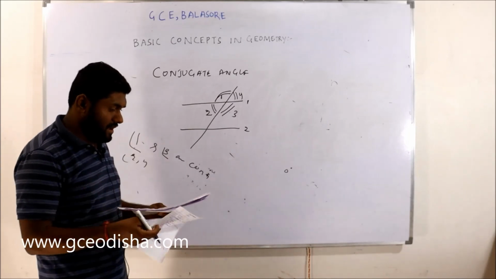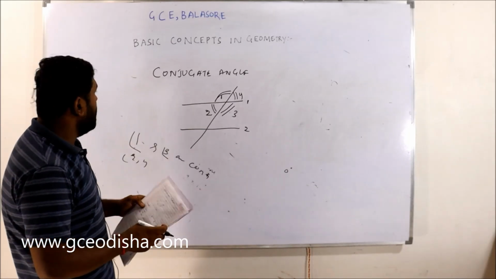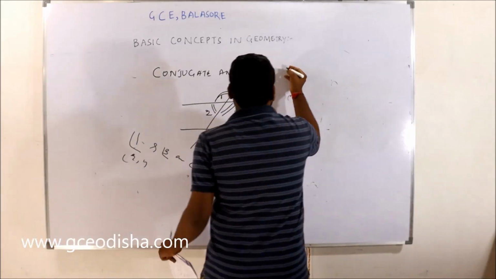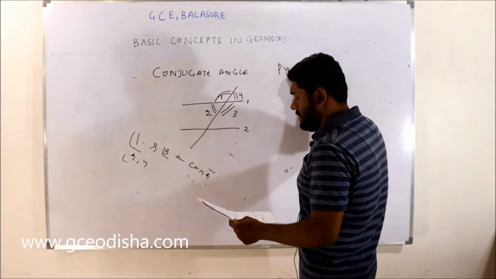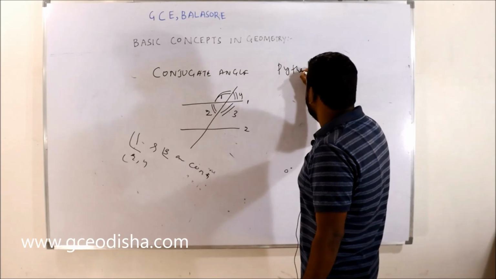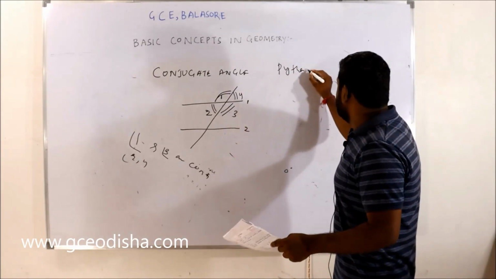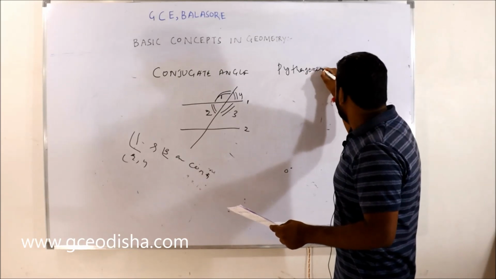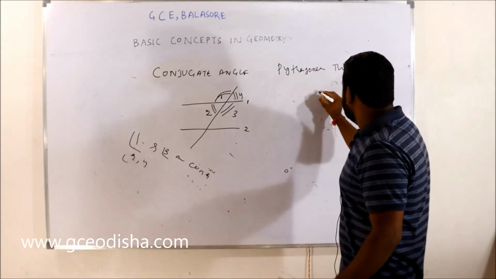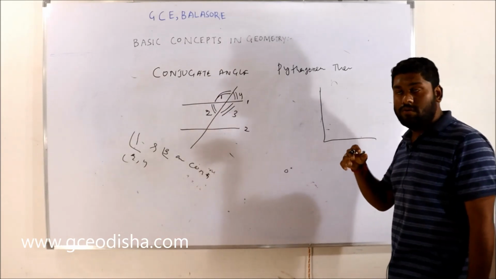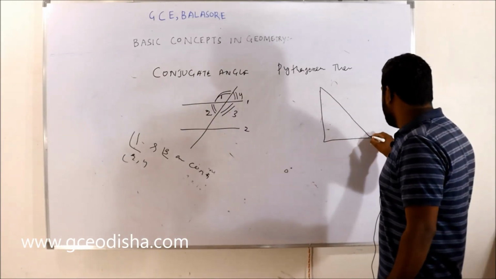Okay, and there are other theorems. I think I'll tell today about the Pythagoras theorem, right? When you talk about geometry, I also tell this. These theorems are mainly useful when you do calculations in trigonometry, right?